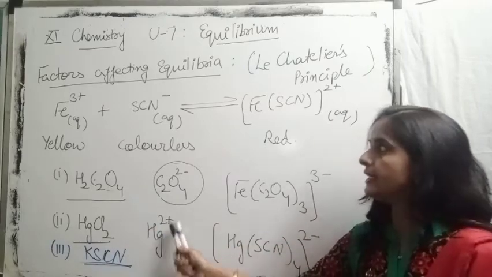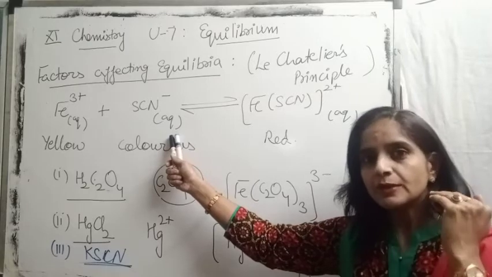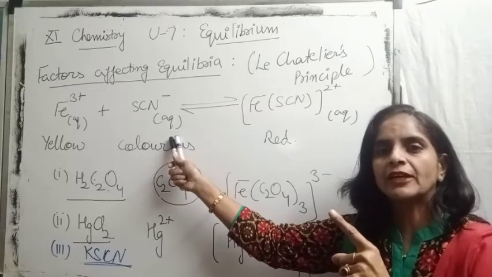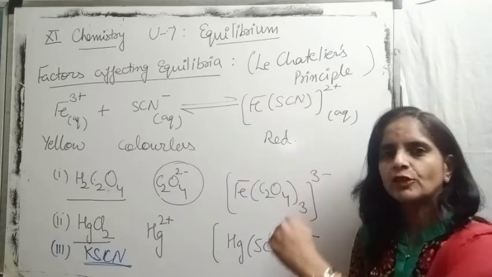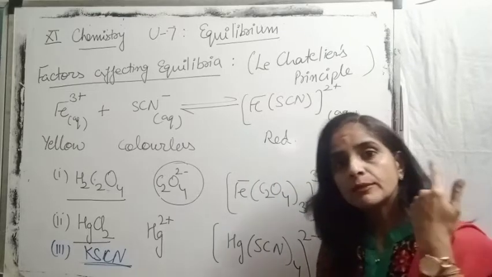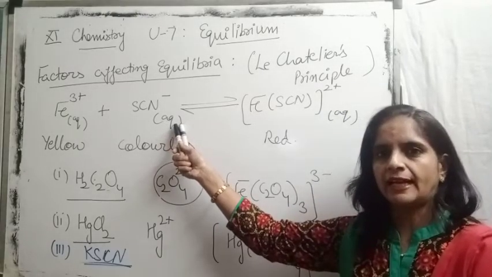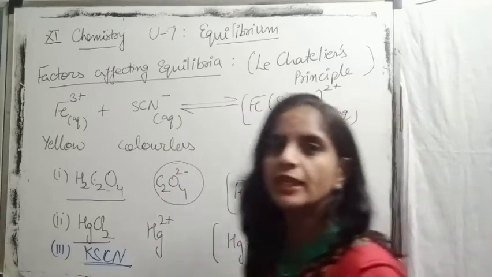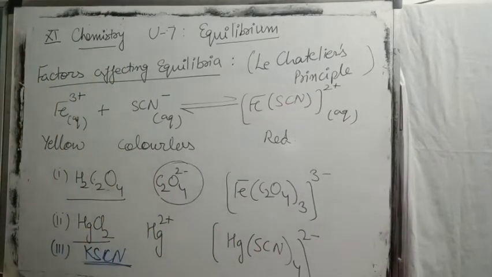The mercuric ions consumed thiocyanate ion, so the concentration of thiocyanate decreases. To maintain that decreased amount of thiocyanate, the equilibrium moved further backward, the decomposition rate increases and the intensity of red color decreases. In the third case, we added more thiocyanate ion. Now the intensity of red color increases because the equilibrium will move in the forward direction. So this is the effect of change of concentration.